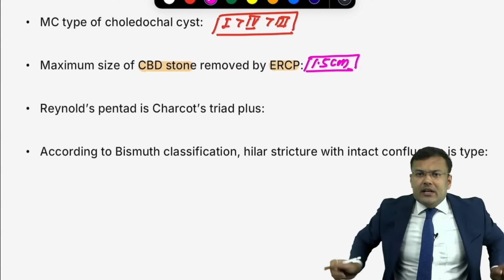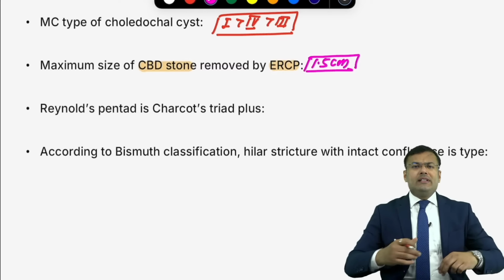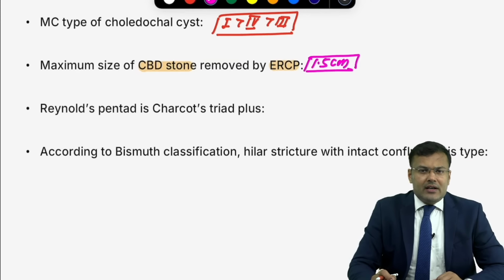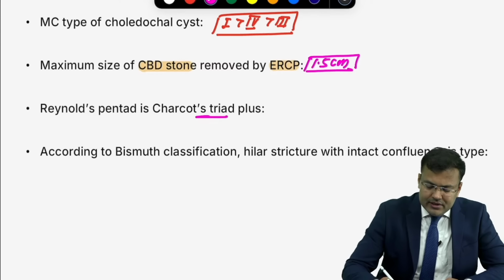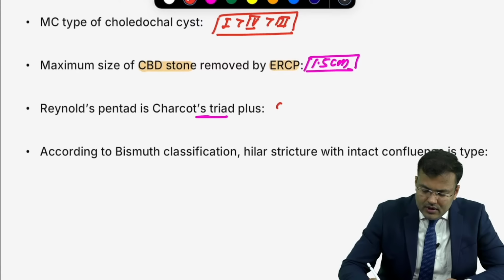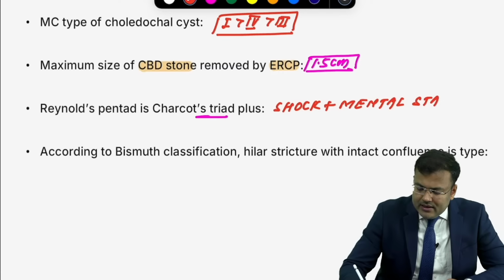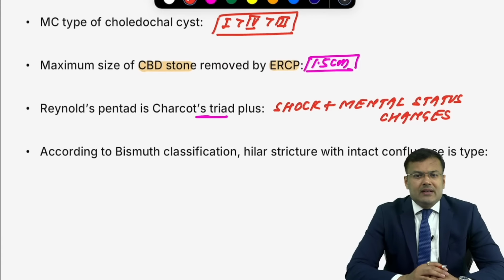Next, what is Reynolds pentad? You know, in cholangitis there is a triad. Charcot's triad, pain, jaundice, fever. So Reynolds pentad, apart from pain, jaundice, fever, Charcot's triad, there is shock plus mental status changes. Shock plus mental status changes.